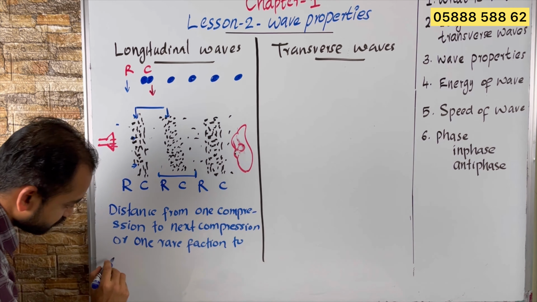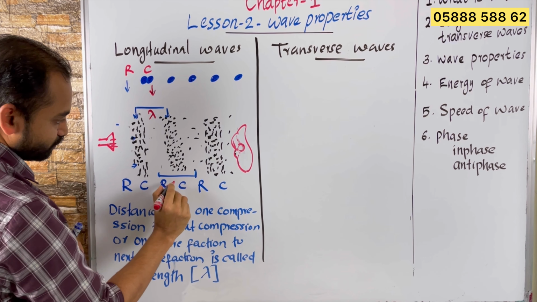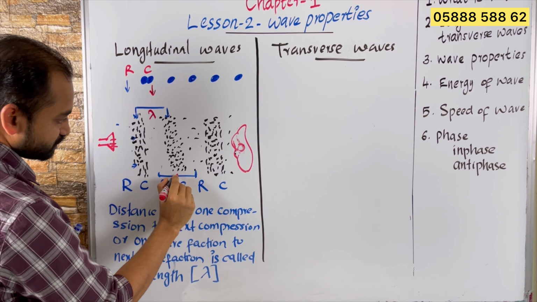From one low pressure region to the next low pressure region is called the wavelength of the wave. Wavelength we represent by this Greek letter lambda. So what is wavelength? Wavelength is the distance from one compression to the next compression, or one rarefaction to the next rarefaction. That distance we will call wavelength, and we represent it by the letter lambda.